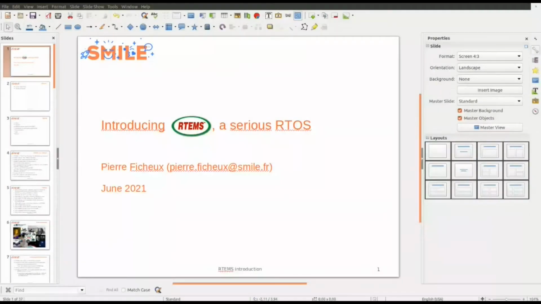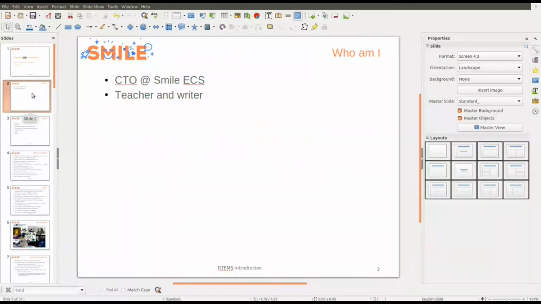Today I will talk about RTEMS, which is an operating system used for industry. It's very different from Linux. I am the CTO of SmileCS. SmileCS is one of the organizers of the Live Embedded Event. Additionally, I'm a teacher for some engineer school in France and a writer. I wrote some books about Linux.